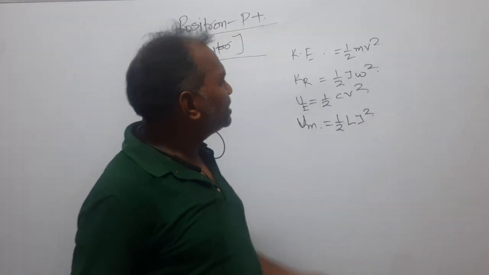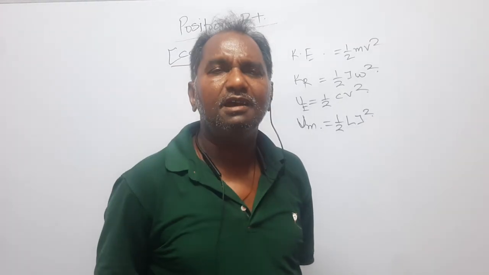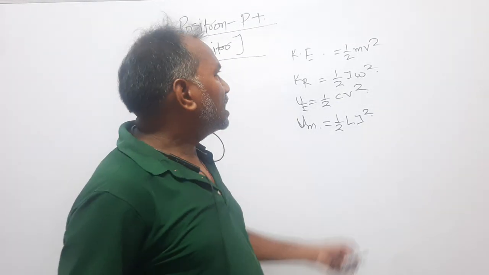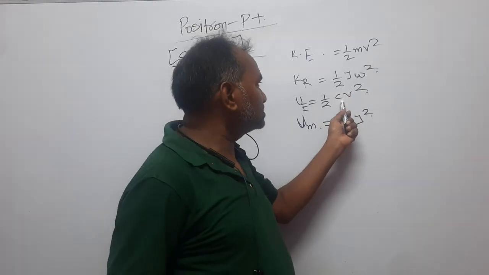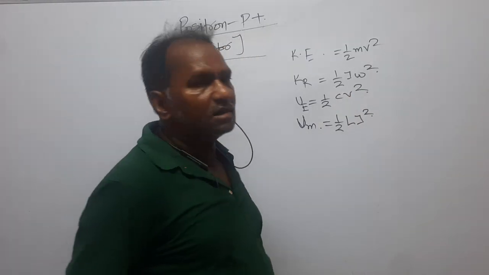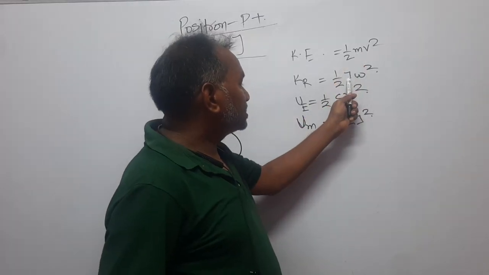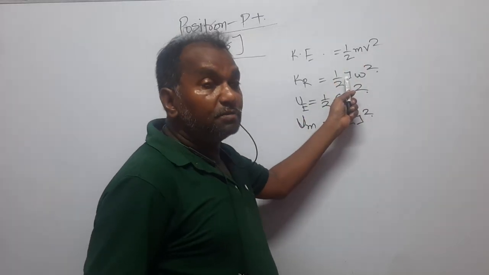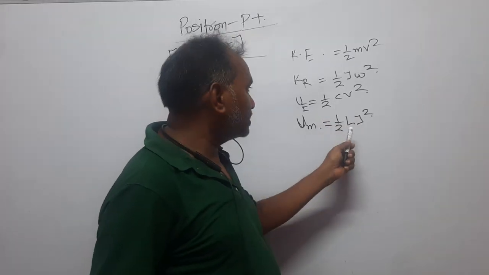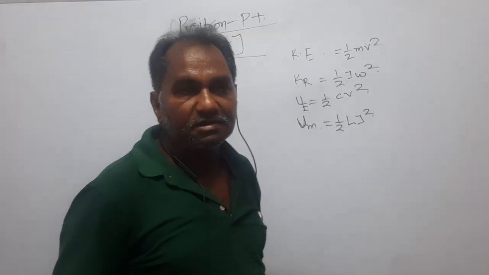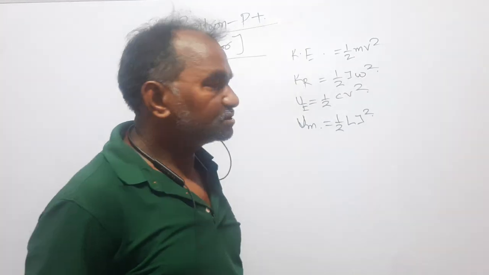Now, this is very important: all the formulas are similar. They are analogous, parallel to each other. m is the mass, I is the moment of inertia, C is the capacitance, and L is the inductance. Right? This is kg, this is kilogram meter square, I is equal to mr square. This is capacitance in farad, and this is inductance L, expressed in henry.